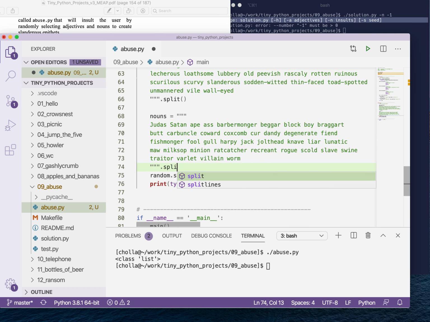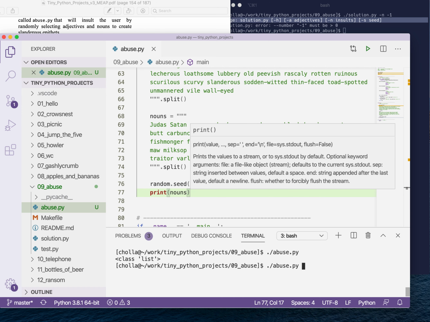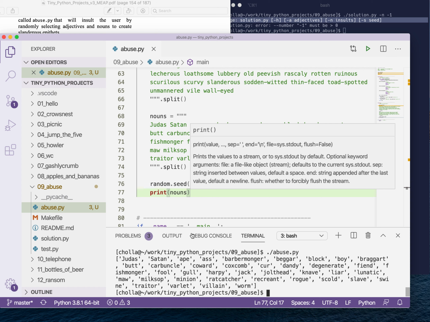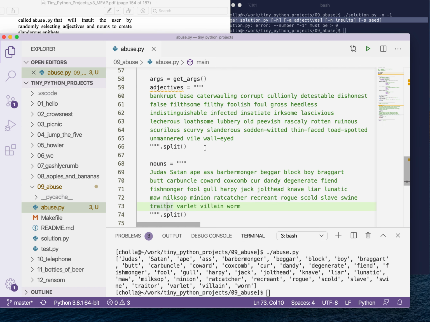I need to call split on that. Otherwise, it would just be one long string. And if I want, I can just print my nouns. There. And I see that I now have two lists of strings for the adjectives and the nouns. And now I will need to figure out how to randomly choose some of them. And we'll talk about that next.